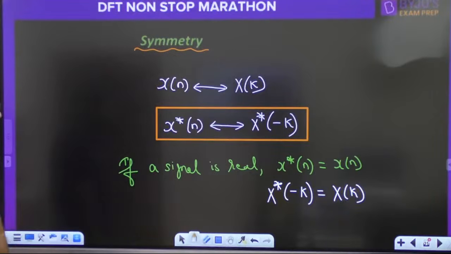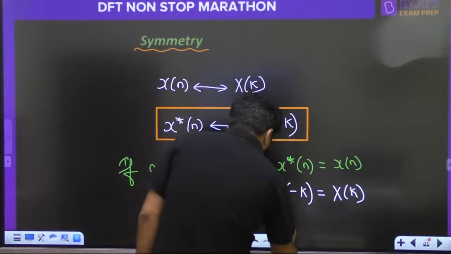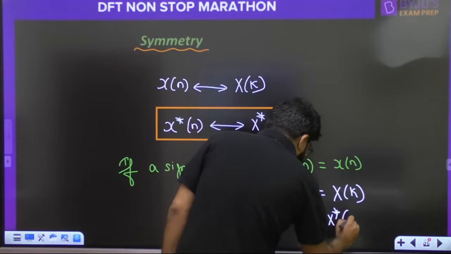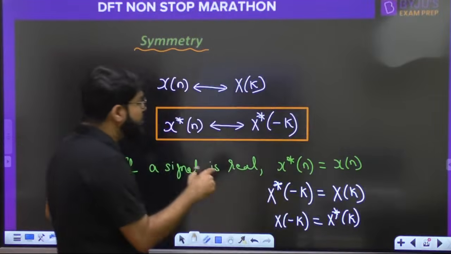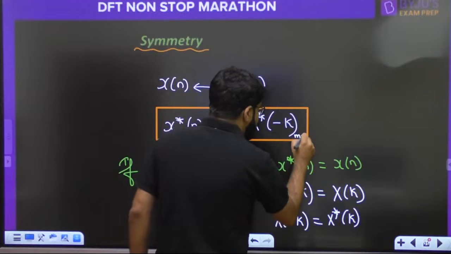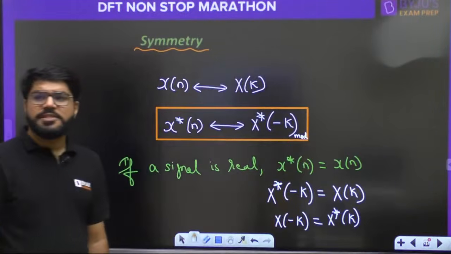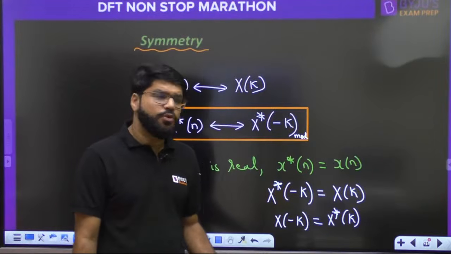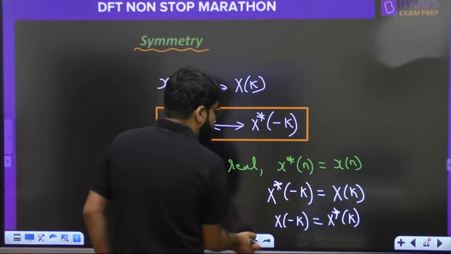Or I can say that X of minus k will be equal to X star k. But whenever you write minus k, you should always be aware that minus k means folding. Which folding? Automatically circular folding should be there.